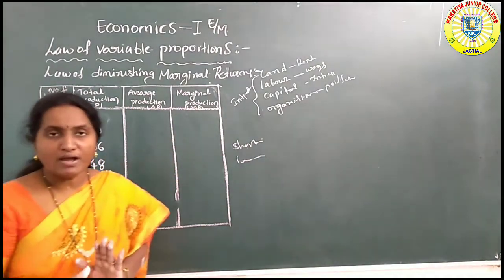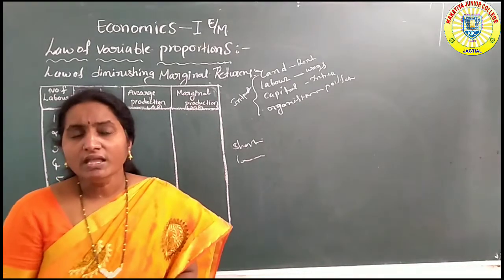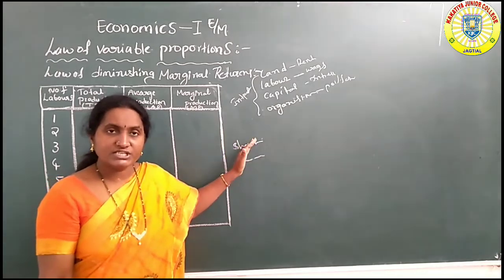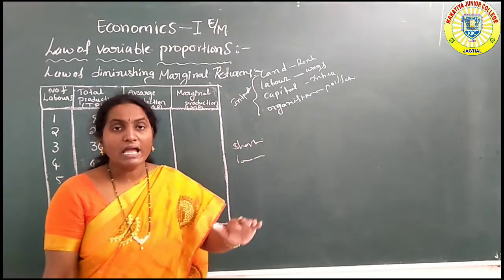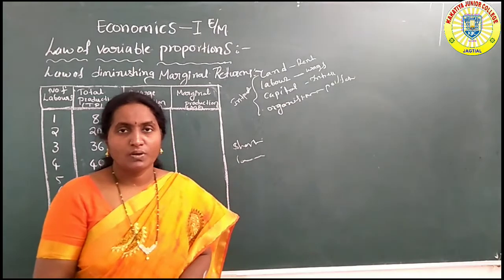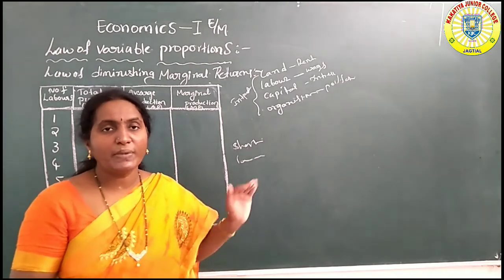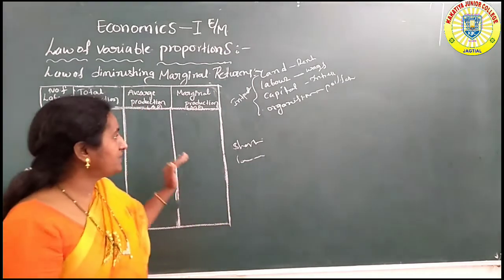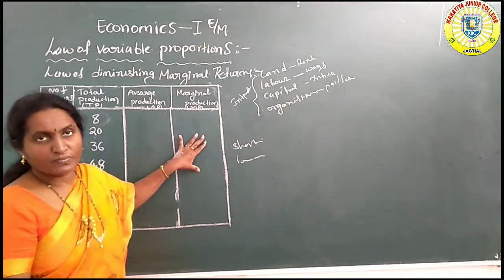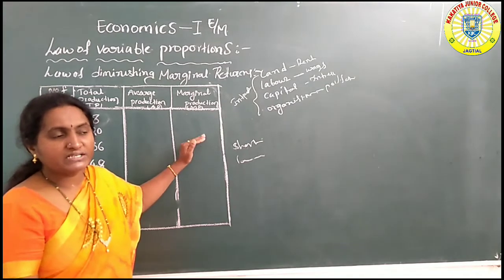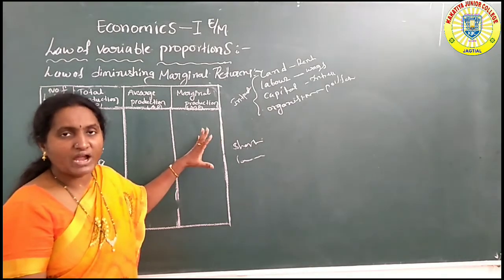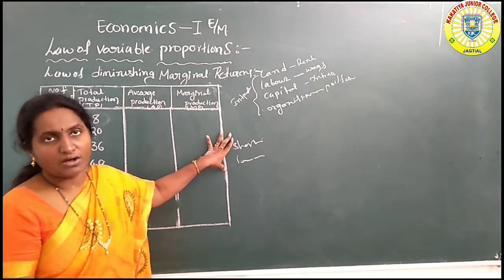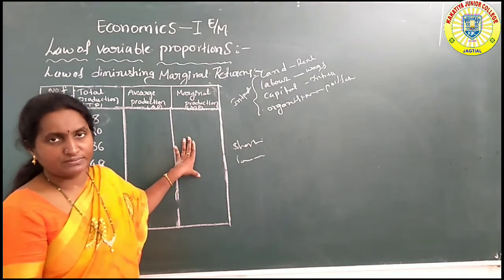Alfred Marshall gave a definition of this law, and he applied it only to agriculture land, only the agriculture sector. With the help of agriculture, if only one productive factor increases and the remaining productive factors are constant, total returns diminish, according to Alfred Marshall.